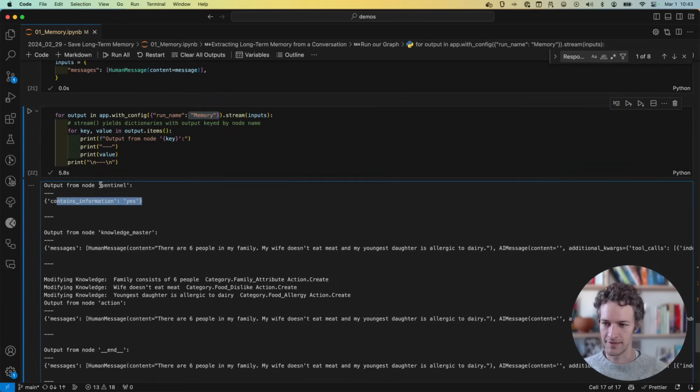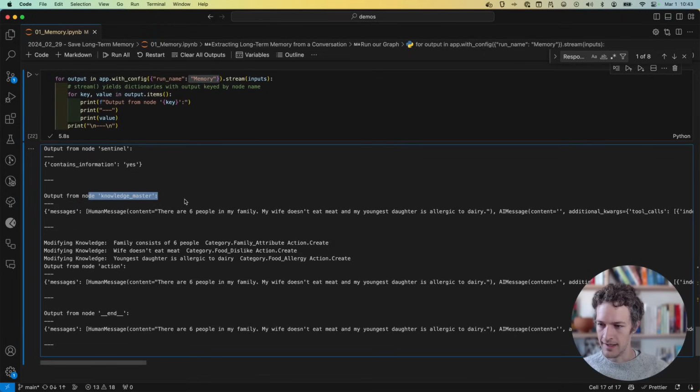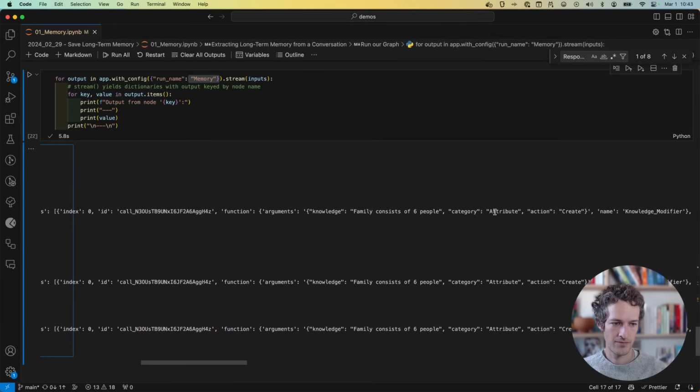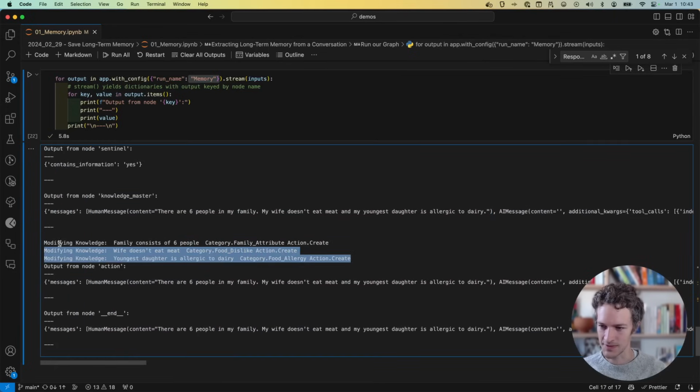So we can see, all right, first Sentinel runs, it contains information. Yep. Then it goes over to Knowledge Master. Knowledge Master is going to have a bunch of tool calls in it, but we just printed those out so we can skip to what the tool calls were. We have one: family consists of 6 people is the piece of knowledge. That's a family attribute and we're creating it. Wife doesn't eat meat. That's a food dislike. We're creating that. Youngest daughter is allergic to dairy. That's a food allergy, and we're going to create that as well.